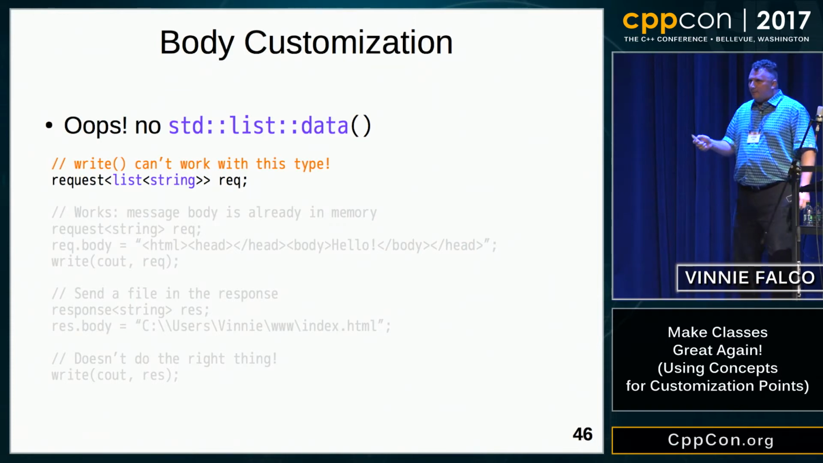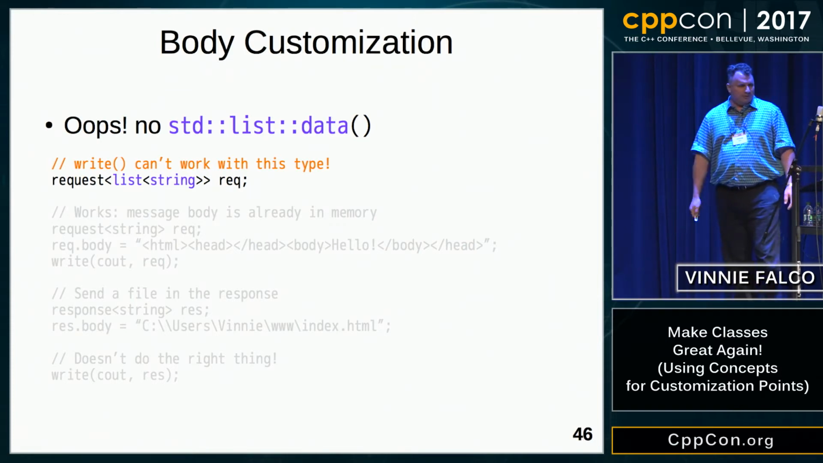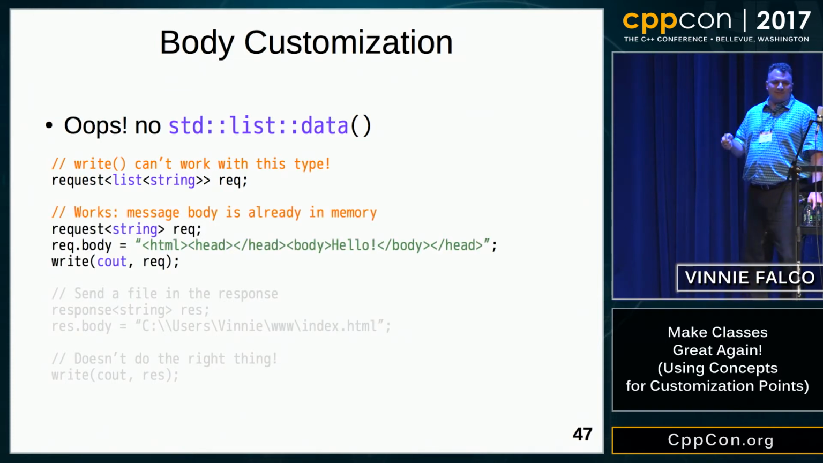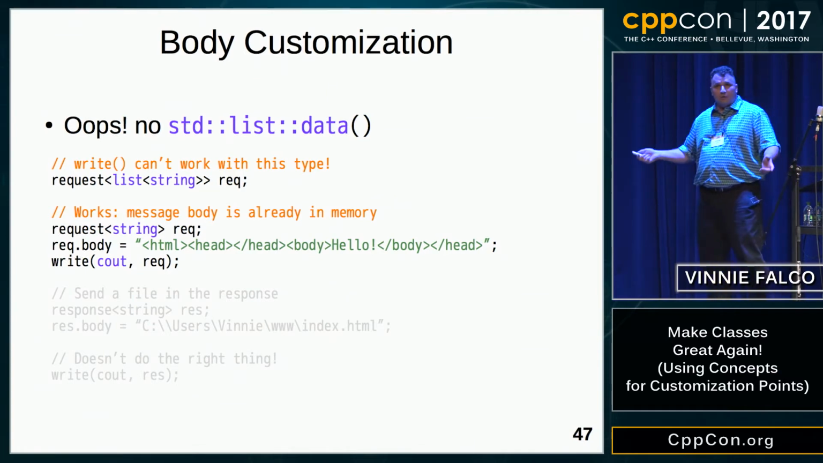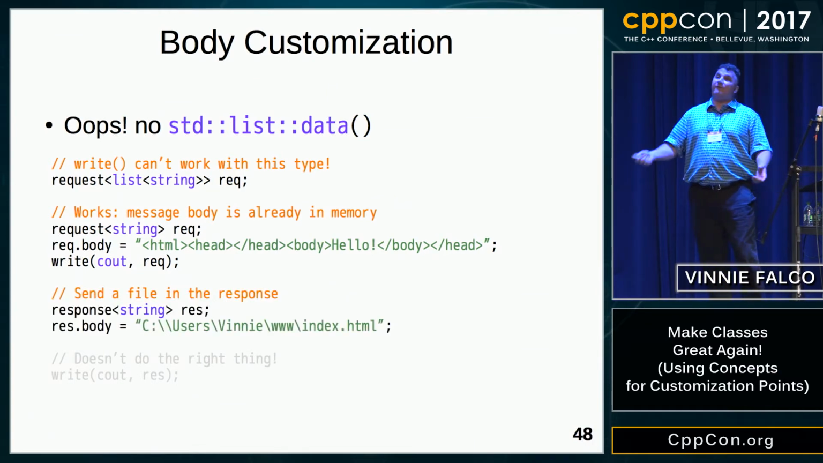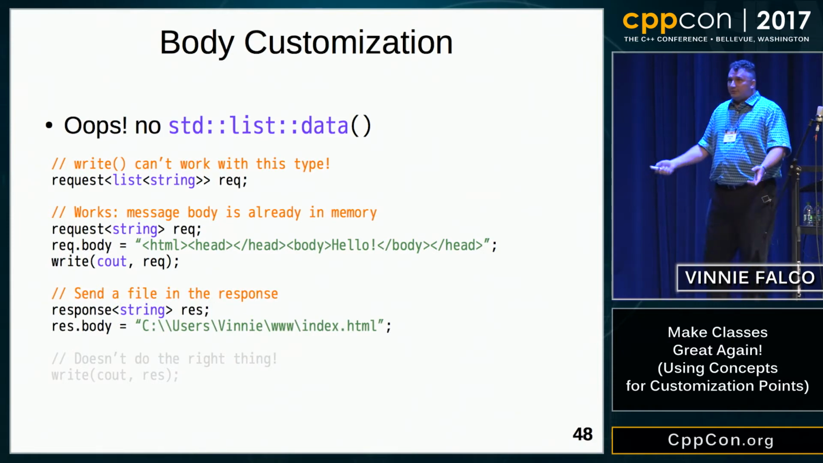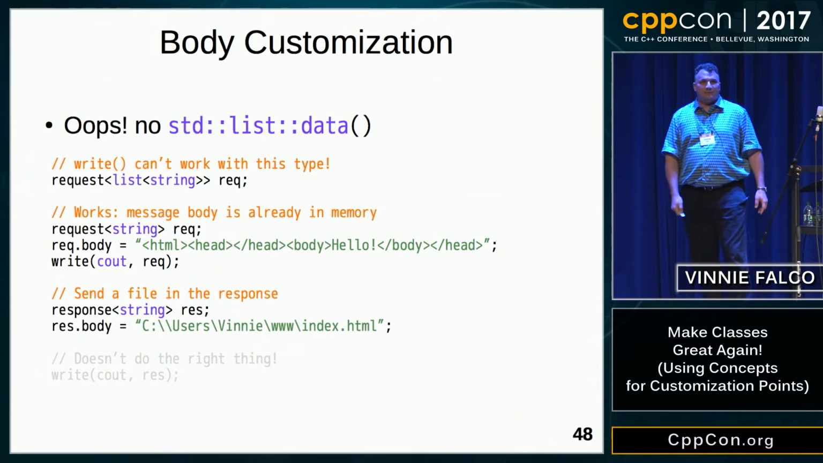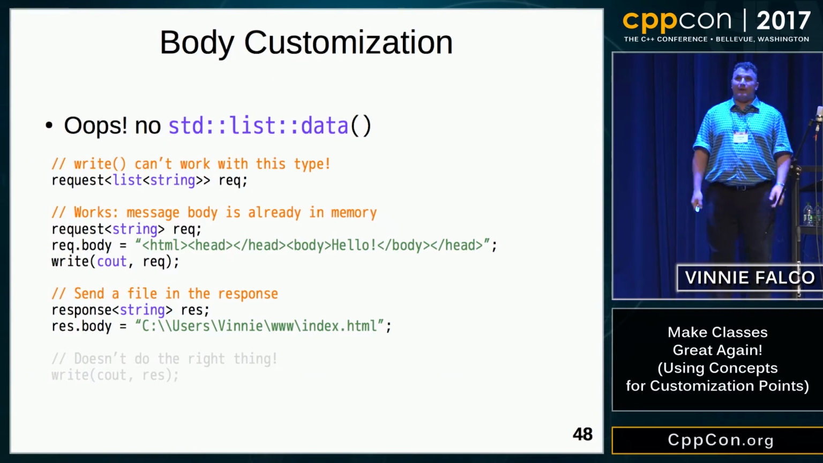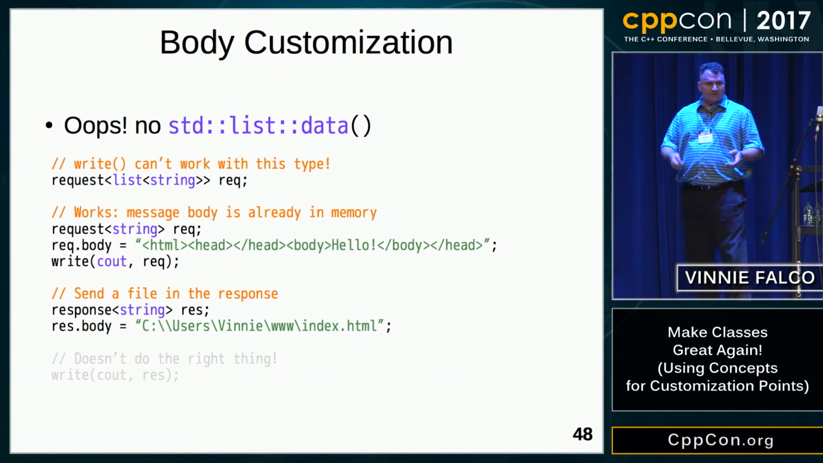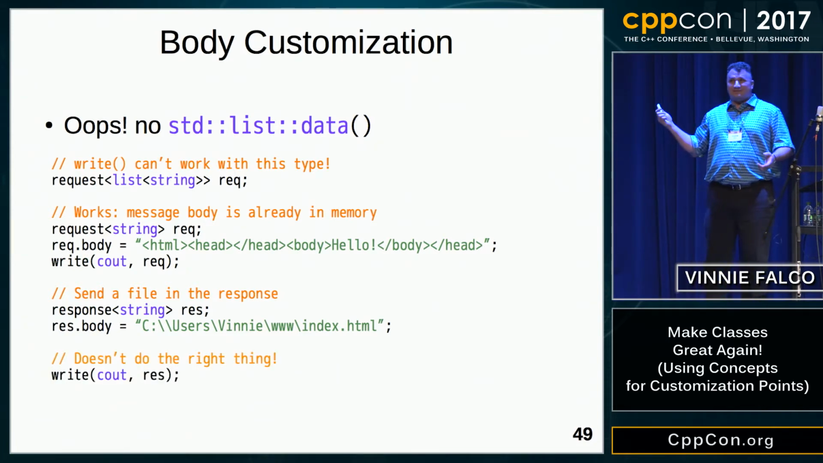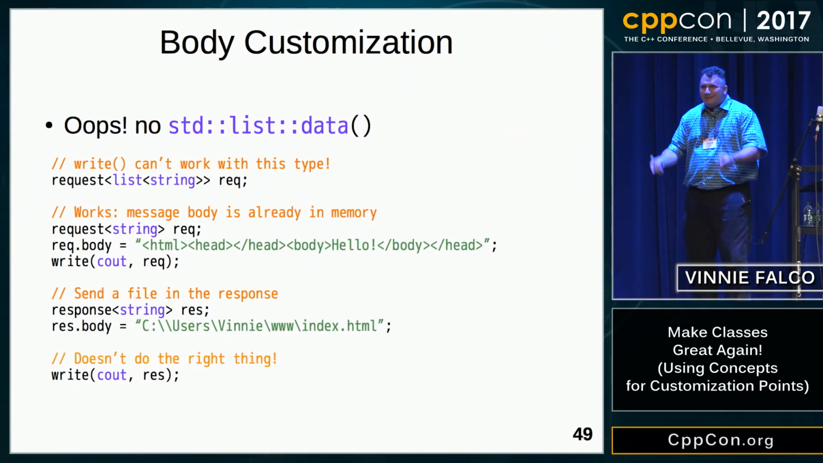It might not be apparent, but there's a lot of other problems with this approach. For example, if we assign a string literal to the body that uses a string, we can call write. It's going to work great. But what if we want to serve a file? HTTP servers deliver files all the time. It seems like useful functionality. We don't want to leave that out. So maybe we want to put the path name in the body and then have our serialization function stream it out. But this is not going to do the right thing. You're just going to get the name of the file in the output, which is not what we want.